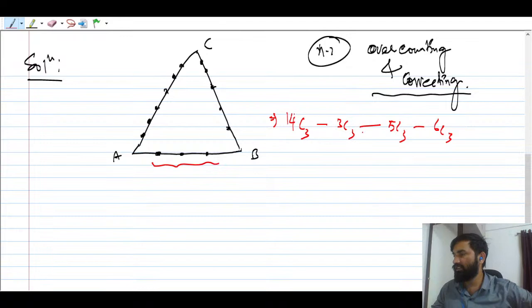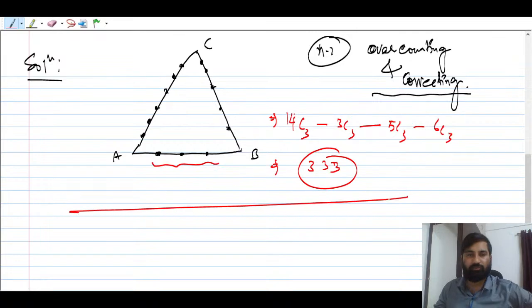I think this is clear. So people can solve this. I think Atif and Tarun and other people have got the answer. So 333 is the right answer for this question. How many of you understood this question?